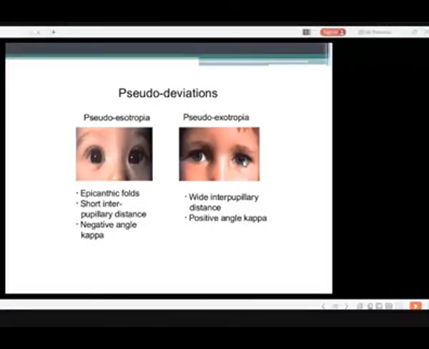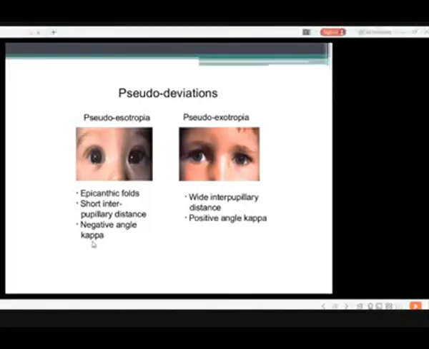Here you can see pseudo esotropia. This is because of this fold, the epicanthic fold. It may also be due to a shorter interpupillary distance, from one pupil to the other pupil.